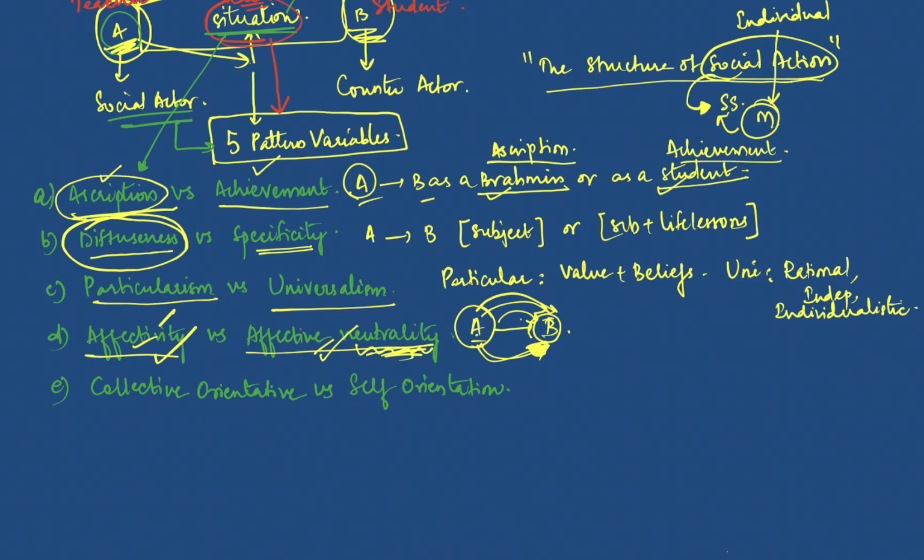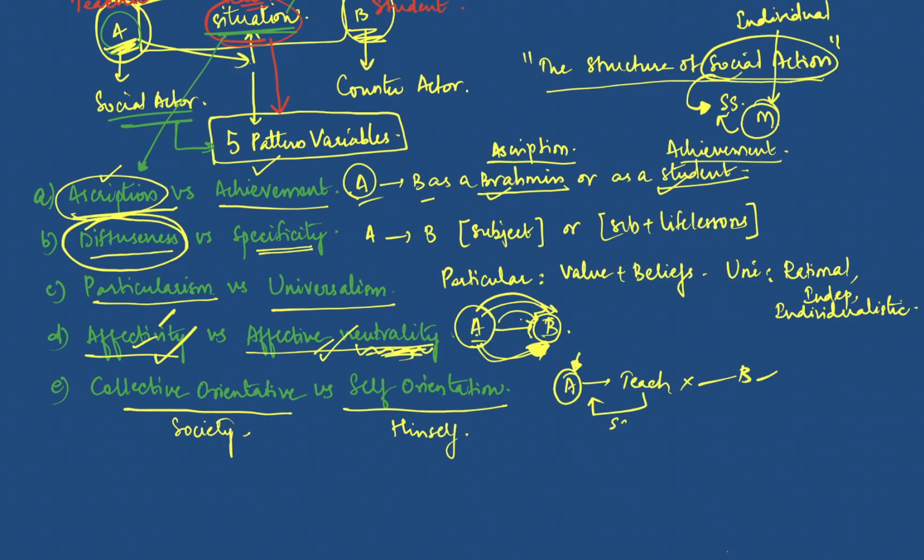The fifth one that A has to think about is collective orientation versus self orientation. Should A be thinking about the society as a collective thing, or should he just think about himself? In this case, if A is only thinking about himself, he will not think about imparting good education. He will just think that, see, my job is to teach, I will teach and then go. I don't care whether B is passing the exam or getting the knowledge or not. I will get money or salary out of this teaching, and that is enough for me. So, if he thinks in a self oriented manner, this is what he'll do.